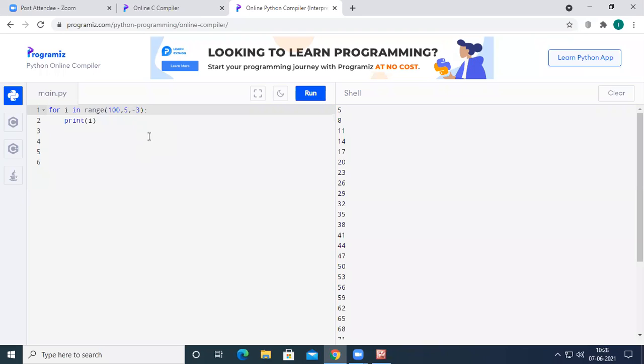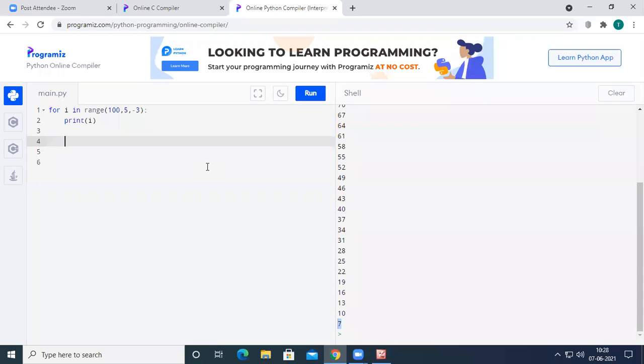94 will be printed. If you observe the output of this code, you can see 100, 97, 94, 91. The numbers are printed in reverse, that is, descending order. The last number will be 7, because 7 minus 3 becomes 4, and 4 is not greater than 5.